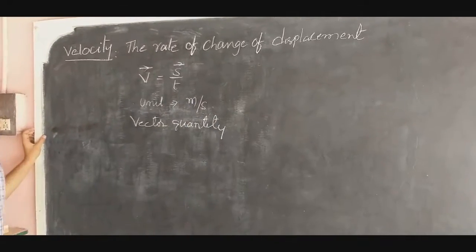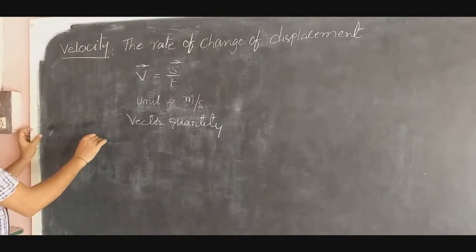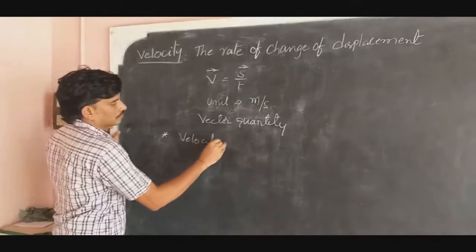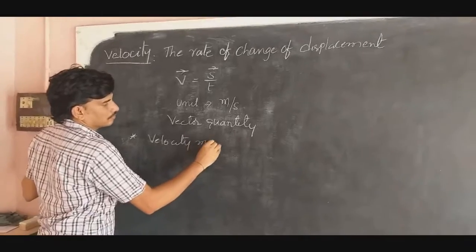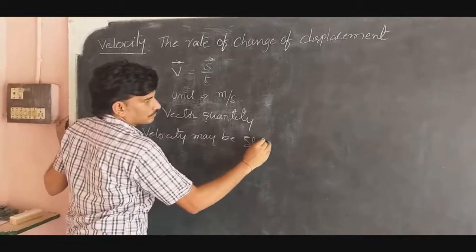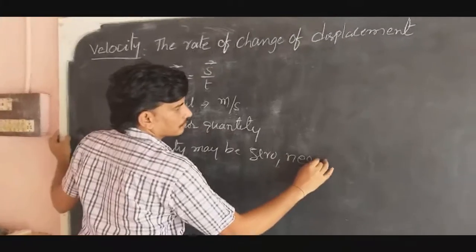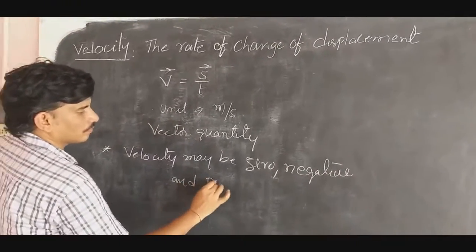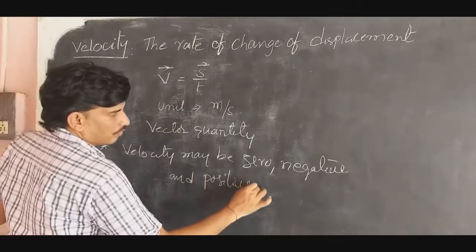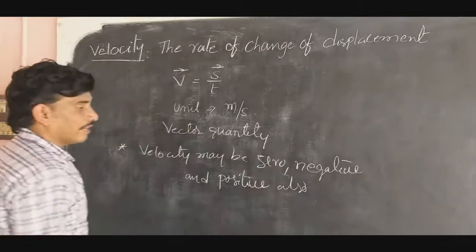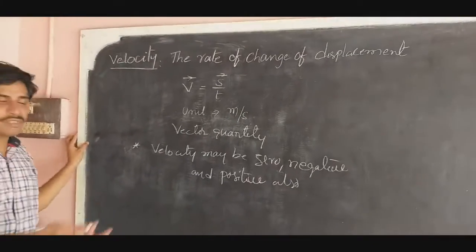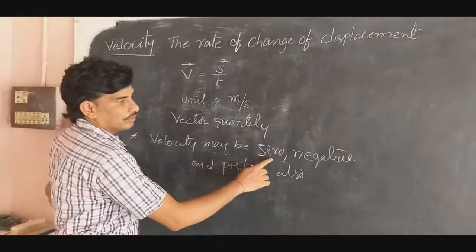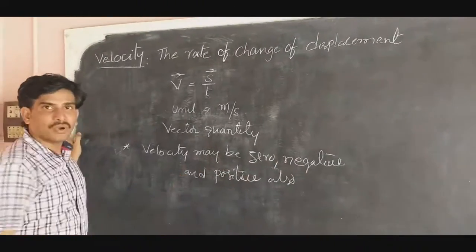Velocity is a vector quantity. Good. And two more important points here. Velocity may be 0, negative, and positive also. As it's a vector quantity, if displacement is 0, then velocity 0 is possible. So that's why velocity may be 0, negative, and positive also.